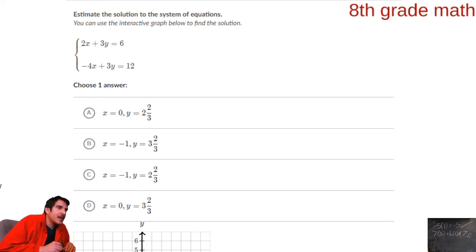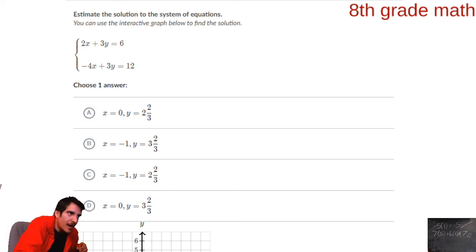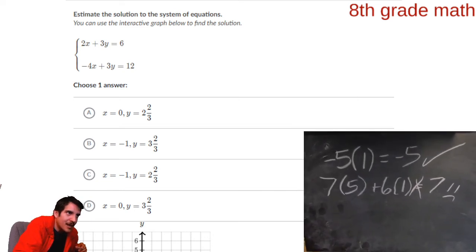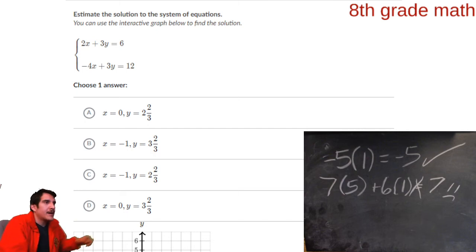All right. There's a couple ways we can graph these. They give us a graph to graph that on right below. One way we could do it is solve this equation for y. So we're going to try to get y by itself. And if you get y by itself, you can then graph this pretty easily.